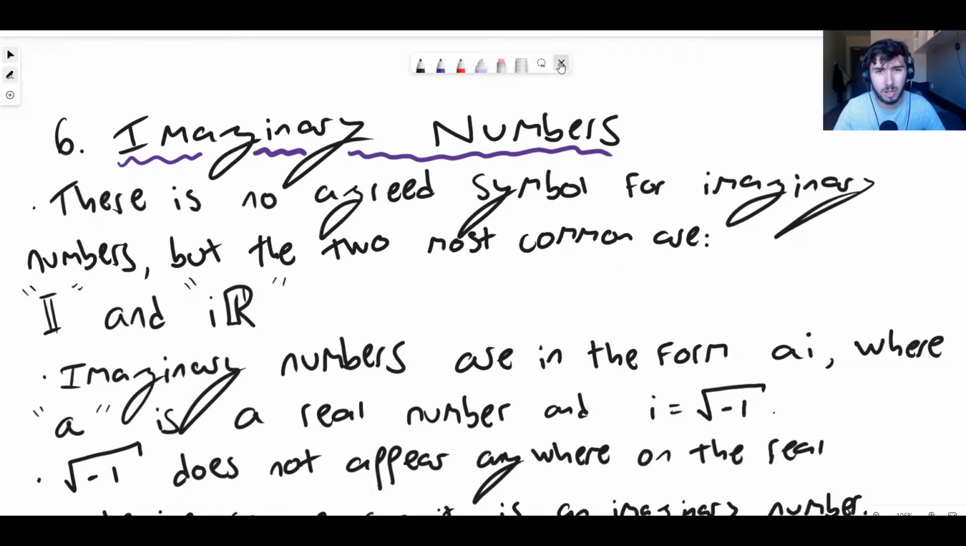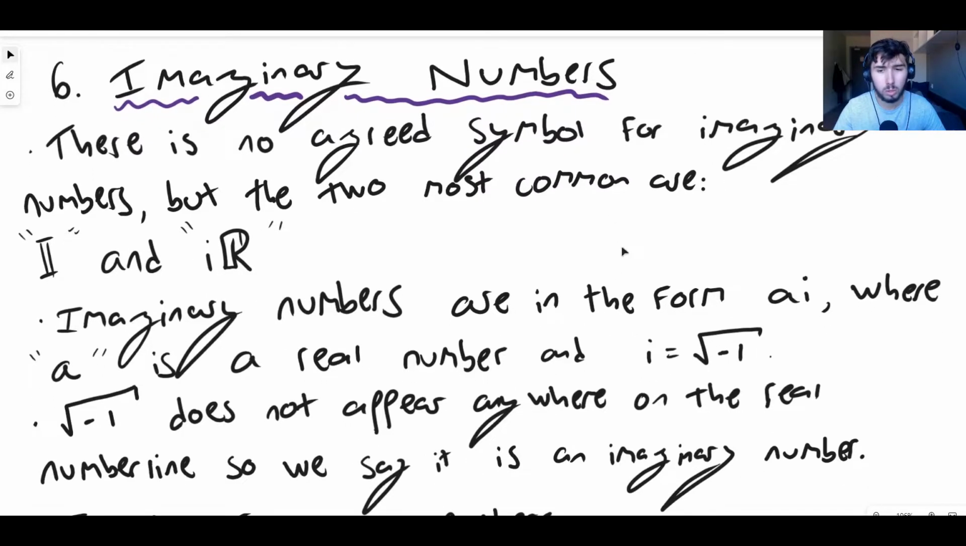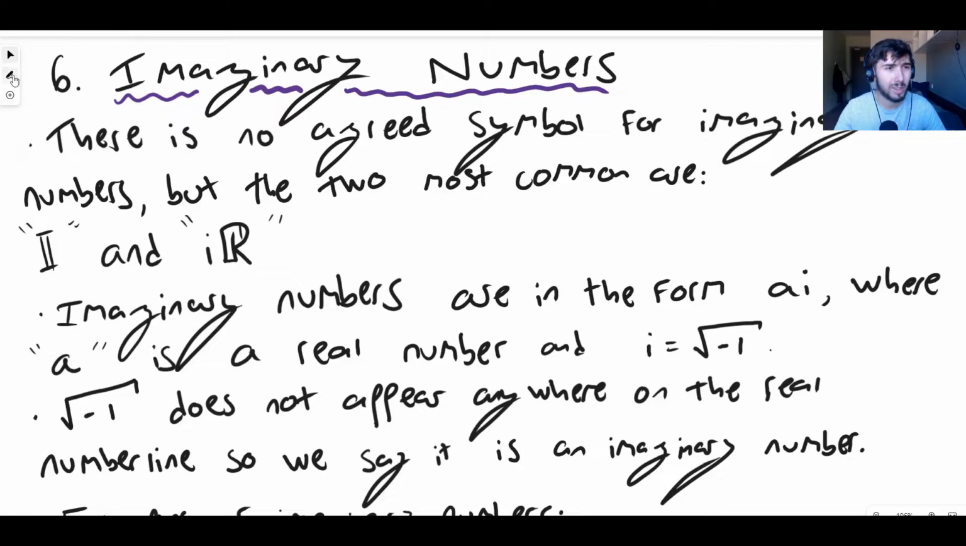These are the imaginary numbers. You may have heard of them before. You may have studied them before. But we're going to assume that no one's even heard of them. We're going to start from scratch. The imaginary numbers are interesting. So there's no agreed symbol for imaginary numbers, but the common ones that are used are thick I, which just stands for imaginary, and lowercase i times thick R. And you'll see why in just a second.